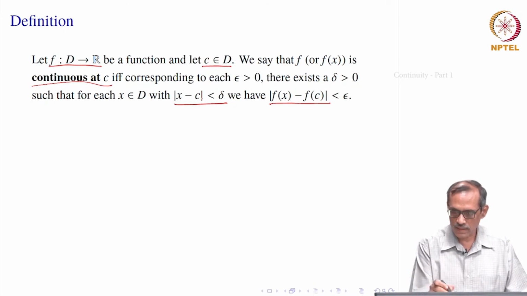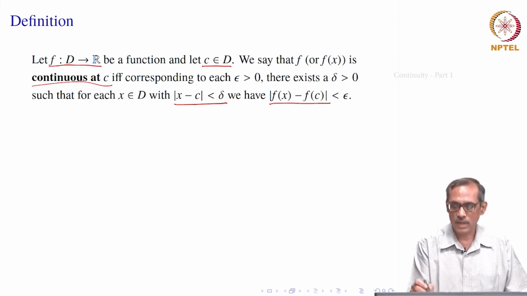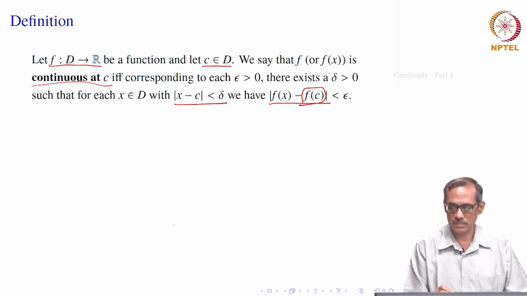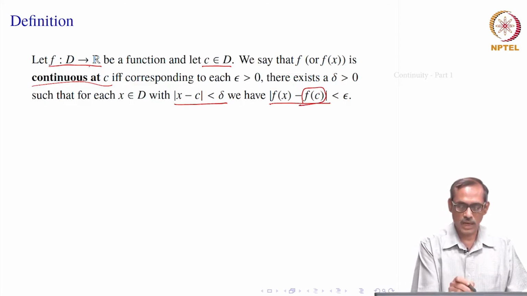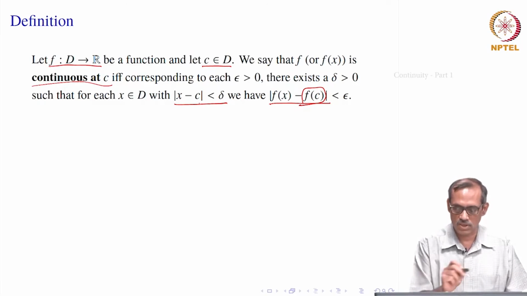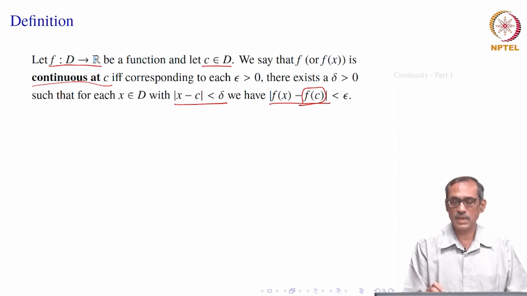Now, you see that this definition is exactly the same as the definition of limit, when instead of f(c) it was L. So, a function f(x) is continuous at x equal to C, where C should be in the domain, whenever the limit of f(x) is equal to f(C). That includes many things: the limit should exist, the function should be defined at C, of course C belongs to D, so it is defined.